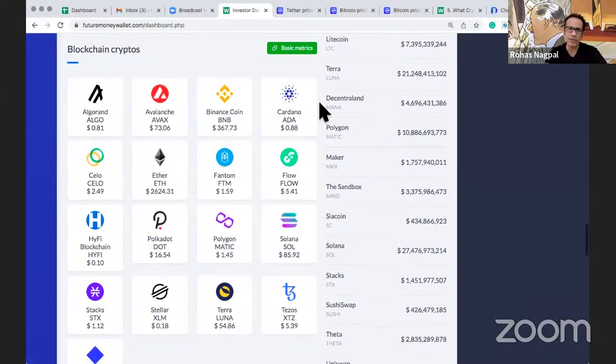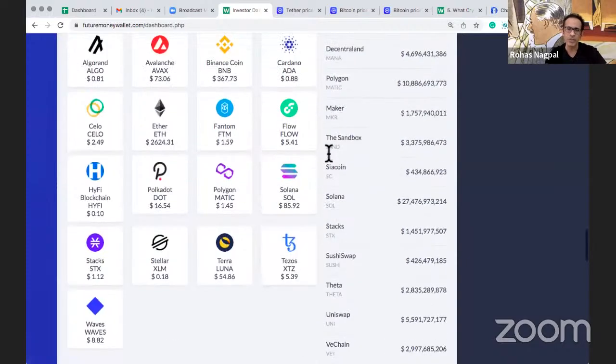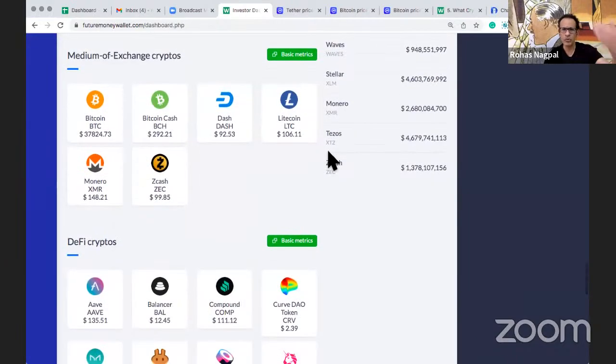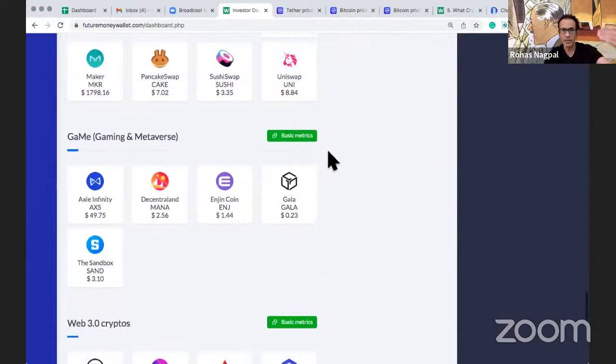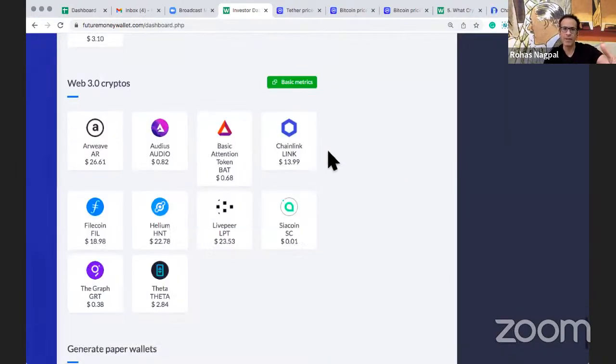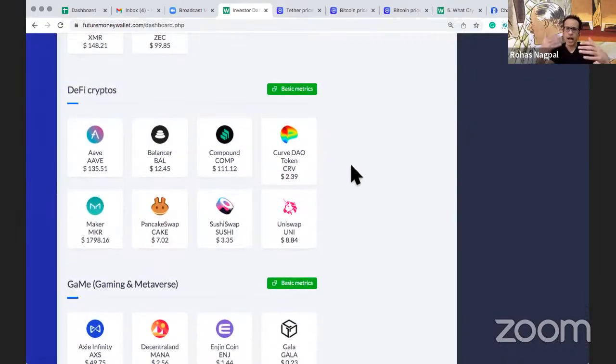For example, when it comes to blockchain cryptos, there are about 16 or 17 that I follow. For medium of exchange, there are 6. For DeFi, there are 8. For gaming metaverse, there are these 5. And for Web 3.0, these are the 10. We will be launching our indexes over the next few days, and that will make it easier for you to decide how to divide your portfolio.